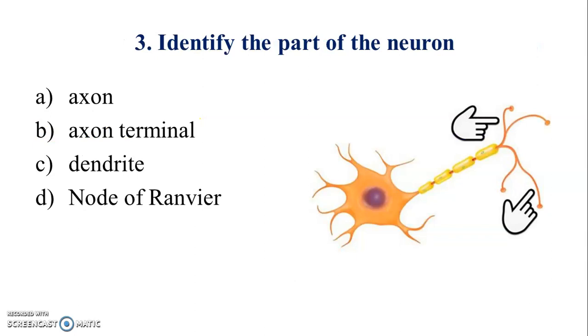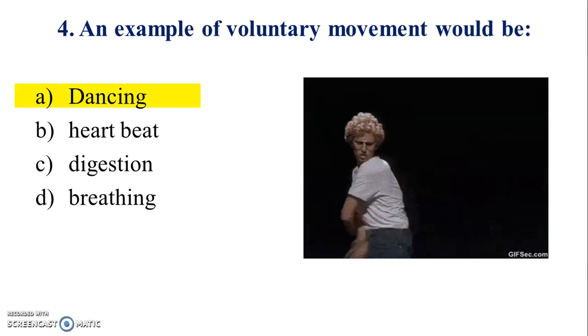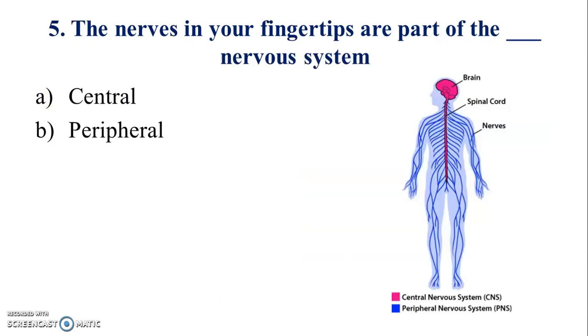Question number 3, identify the part of the neuron. Answer is B. Question number 4, an example of voluntary movement would be. Answer is A. Question number 5, the nerves in your fingertips are part of the nervous system. Answer is B.